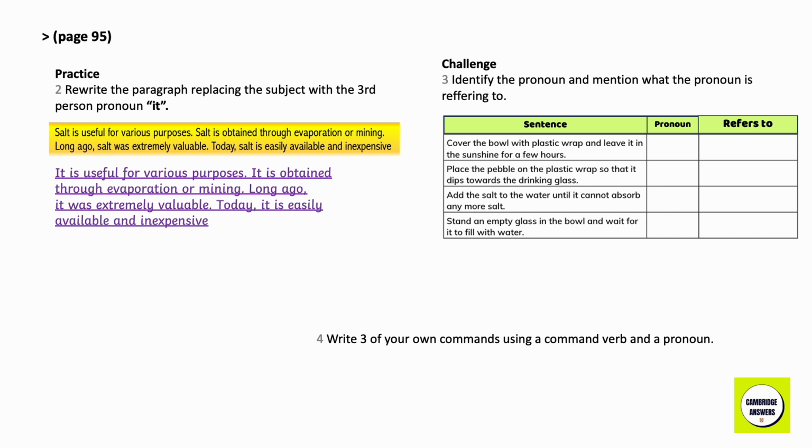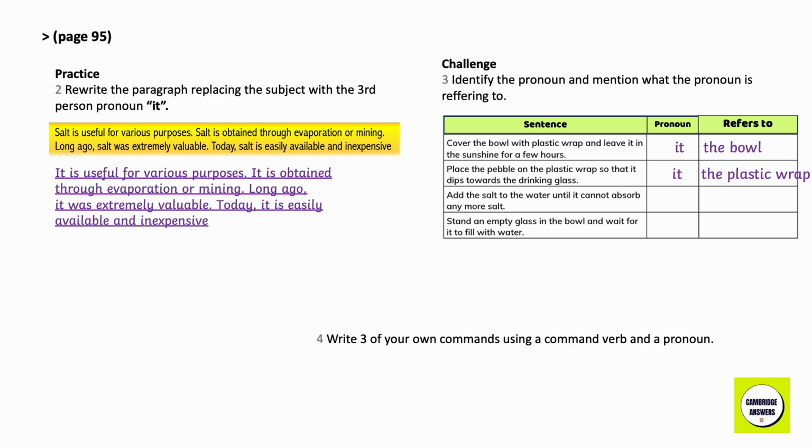Identify the pronoun in these commands. Say what the pronoun is referring to. Cover the bowl with a plastic wrap and leave it in the sunshine for a few hours. The pronoun is it and it refers to the bowl. Place the pebble on the plastic wrap so that it dips towards the drinking glass. The pronoun is it and it refers to the plastic wrap.